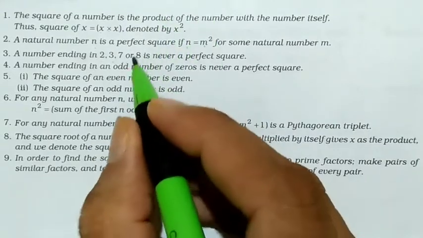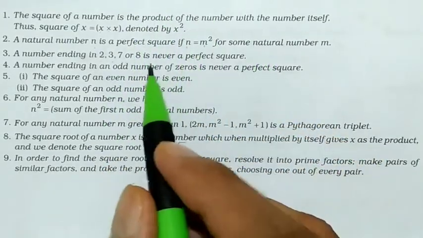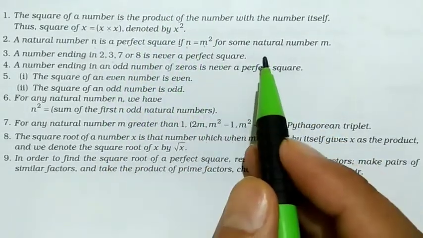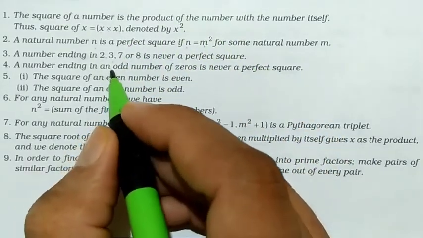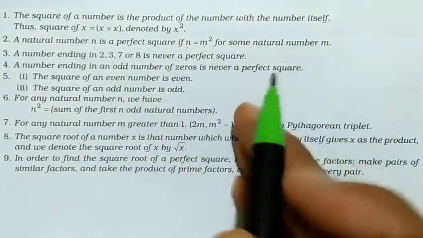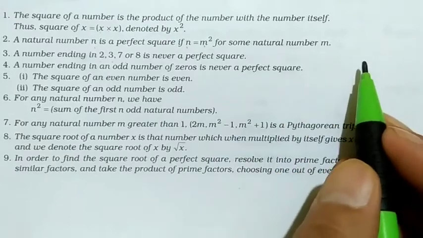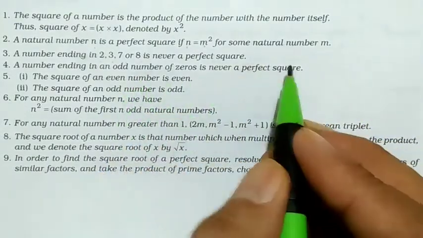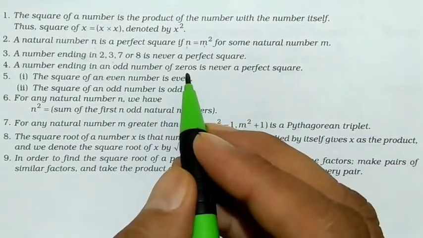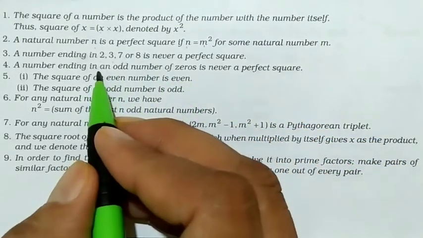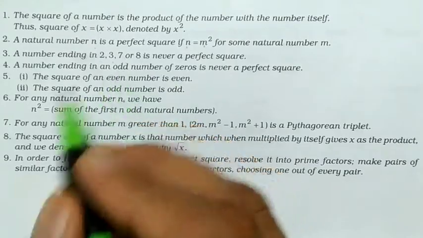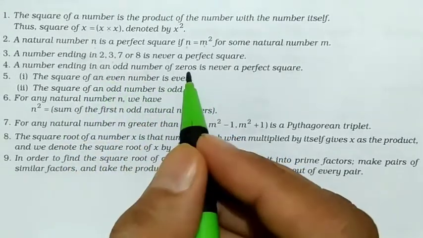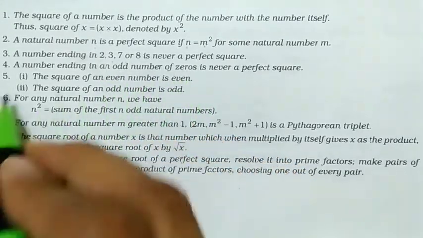In 10 there is 1 zero, but if we square it, that becomes double, so 2 zeros. If we take 100 square, it will be 10,000. In 10,000 there are 4 zeros. So if a number is a perfect square and ends with zeros, it can only be an even number of zeros, either 2 zeros or 4 zeros. It cannot be an odd number of zeros.